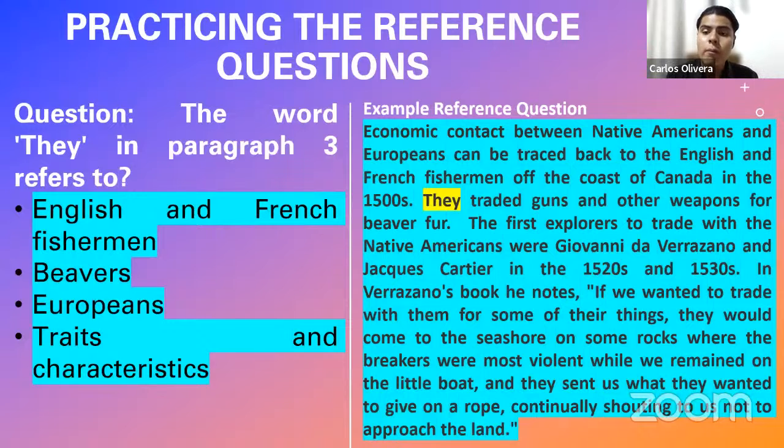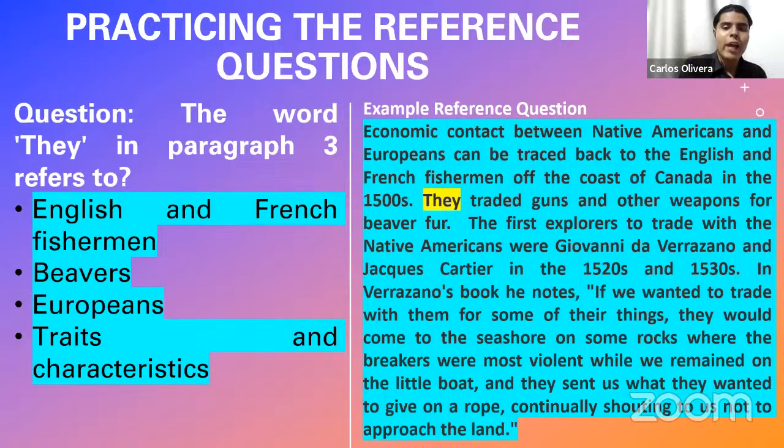Economic contact between Native Americans and Europeans, that is the first idea. Now, the author is going to move on to a second idea that is going to make it more specific. Can be traced back to English and French fishermen off the coast of Canada. That is a second idea.